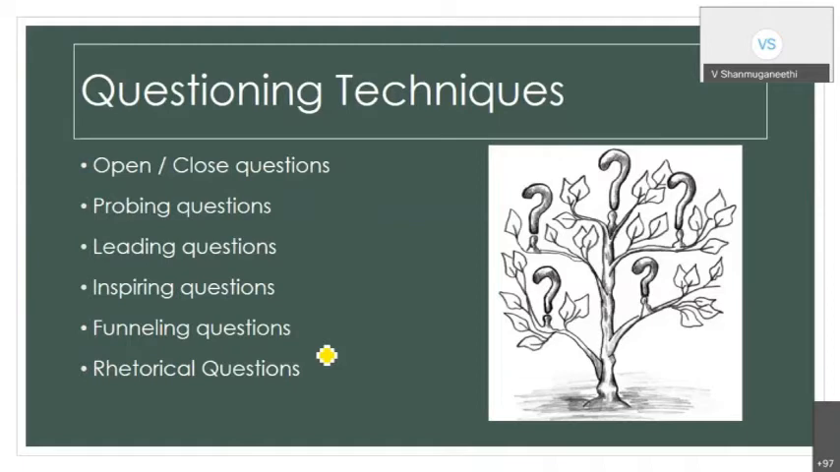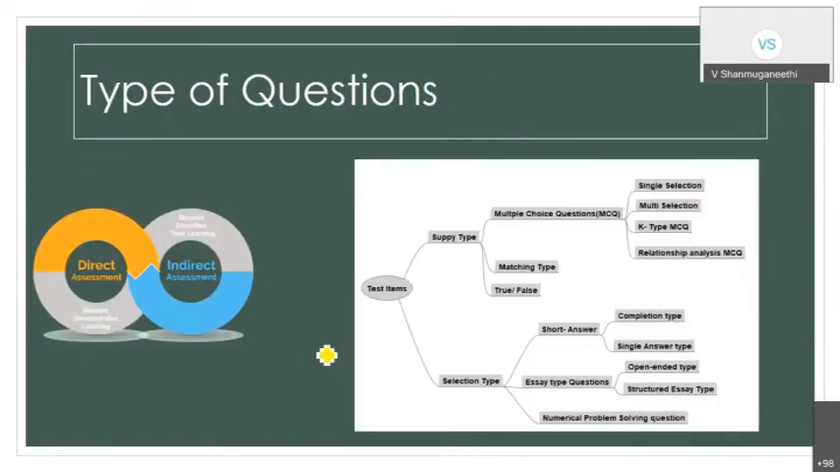But this questioning we can do during the class, during the formative assessment. These things we are not doing when conducting the test or for internal assessment. So that way we are using the different questioning techniques. When we come to the assessment procedures, where we talk about different types of questions I want to set,